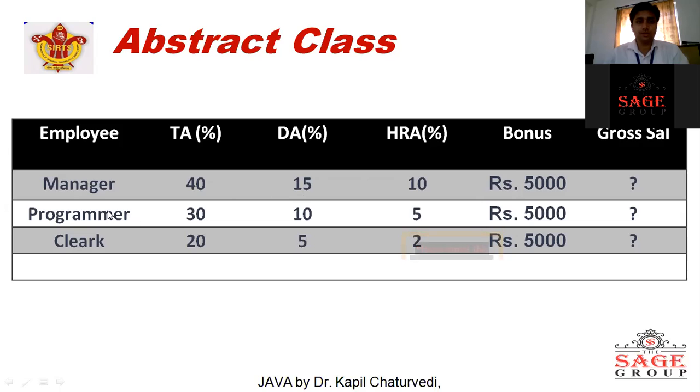In a similar manner, in the case of a programmer, we'll have to provide 30% of TA, 10% of DA, 5% of HRA, and a fixed bonus of 5,000. By adding all these percentages to the basic salary, you will get the gross salary. In the case of a clerk, you'll have to provide 20% of TA, 5% of DA, 2% of HRA, and a 5,000 bonus. By adding all these to the basic salary, you will get the gross salary.